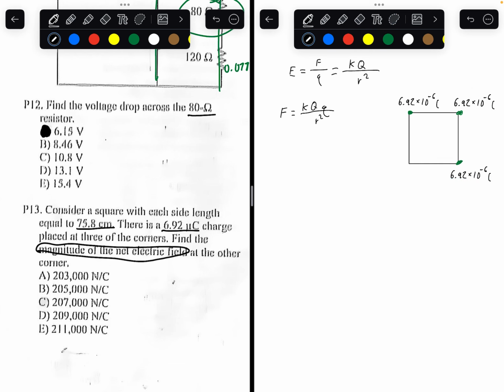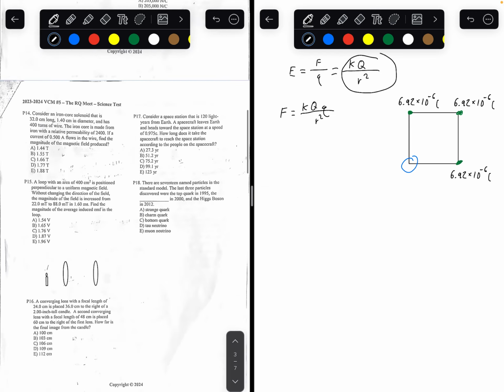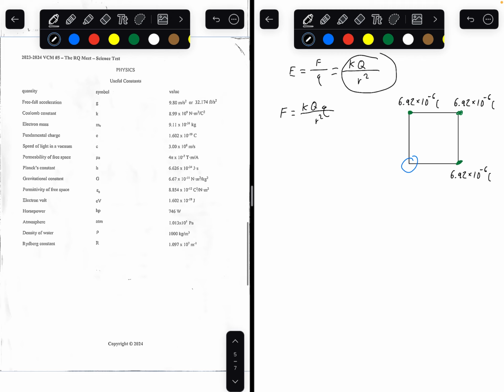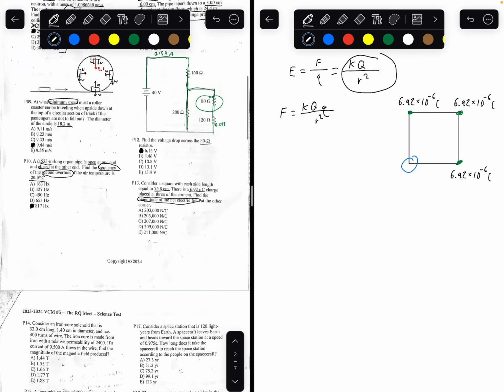With that in mind, we want to find the net electric field at this point. Using this formula, we know Q for each of these charges. And what about K? K is a constant, called Coulomb's constant. It's located on your formula sheet right here. So you know Coulomb's constant, and we know R too.